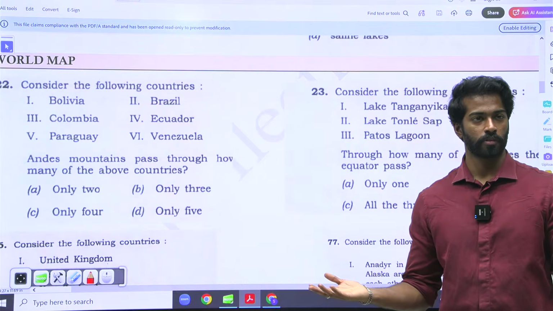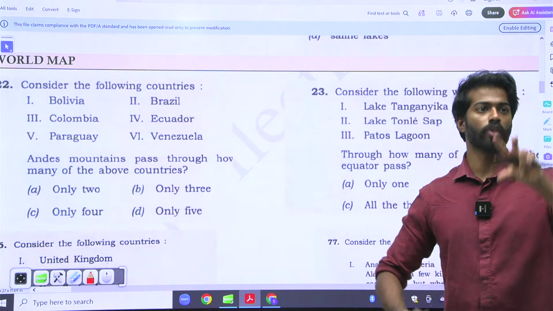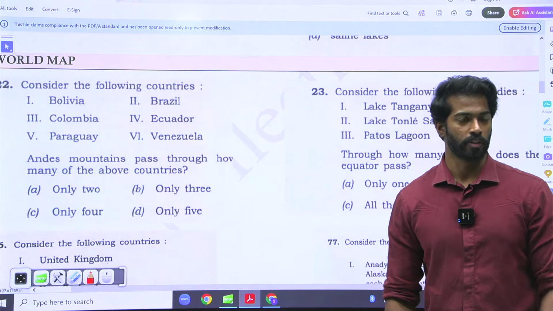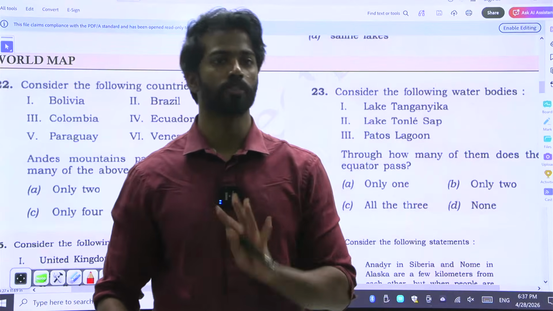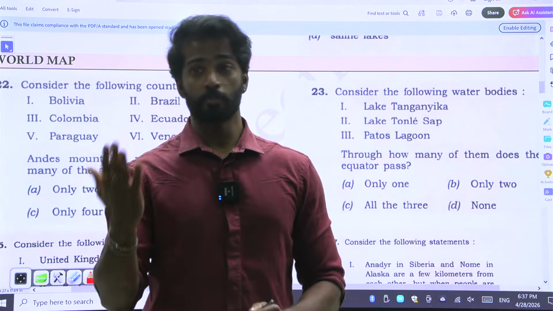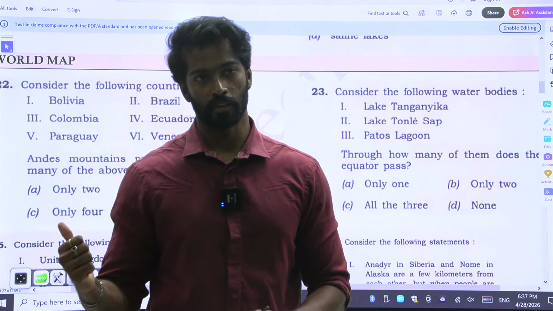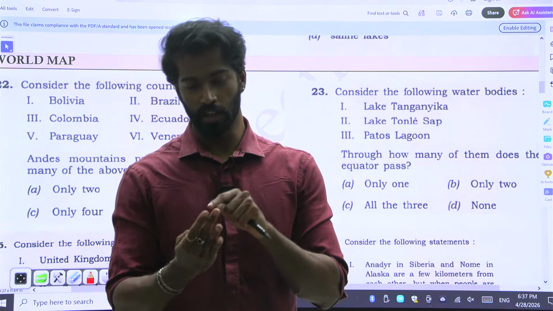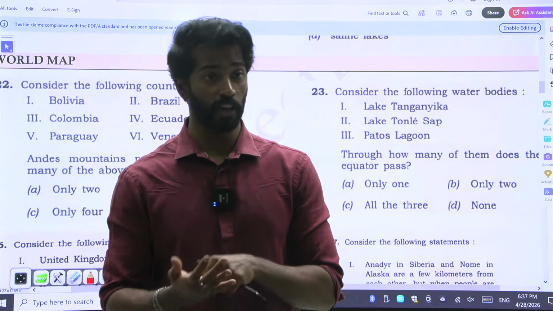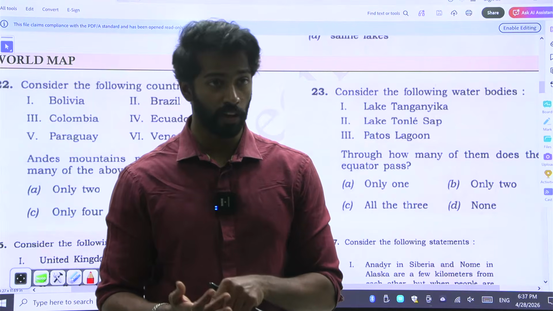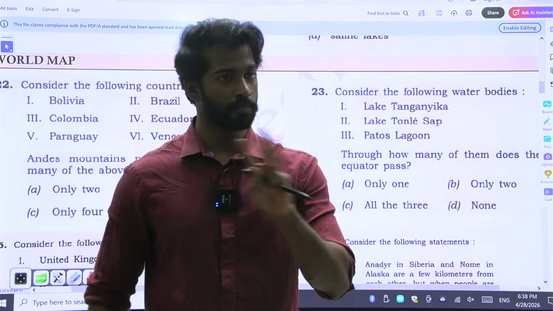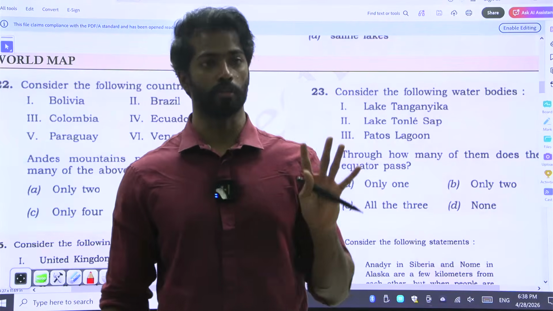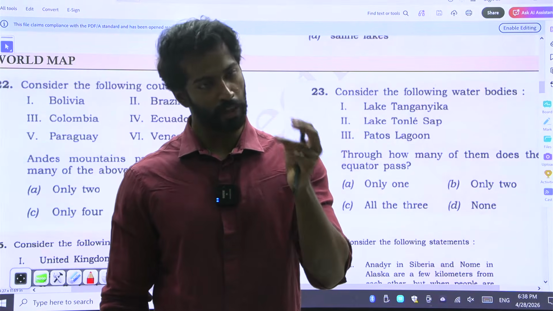Paraguay and Brazil. This will only work if you know how the map works. It didn't come mnemonically. There's no mnemonic saying that the Andes is passing through all of this, it's not passing through this. If you visualize the map, it would have worked perfectly. So I would suggest you take Africa's map, South America's map, and also Europe's map. These 3 maps, take and then visualize them, because UPSC will ask mainly from these.